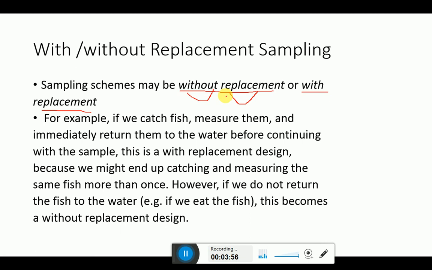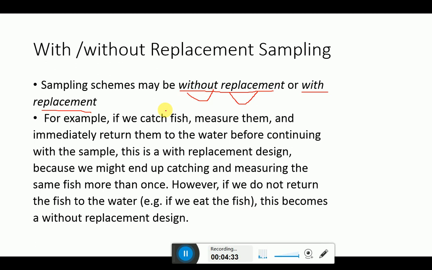So such a replacement or such a sampling selection is known as without replacement. And the other one is with replacement. Out of 10 balls, I have selected a single ball, with probability 1 by 10. Now I want to select the next ball, but before selecting it, I have to replace the selected ball back into the bag, and now again the probability will be 1 by 10. When I select the next ball, its probability again will be 1 by 10.